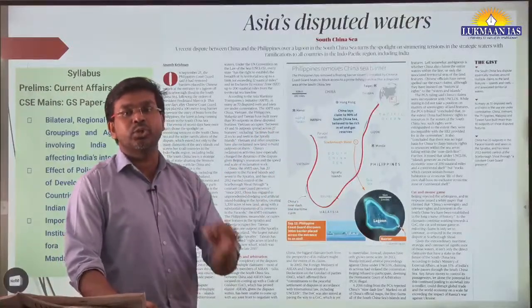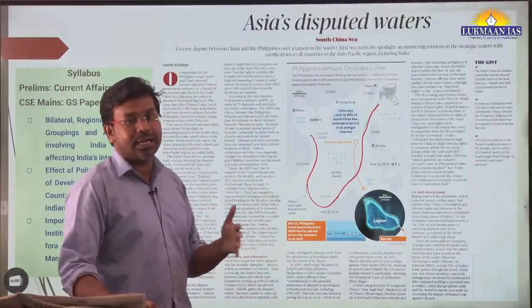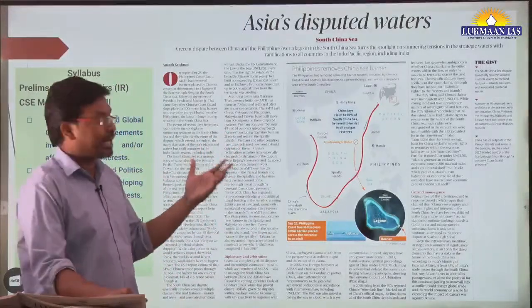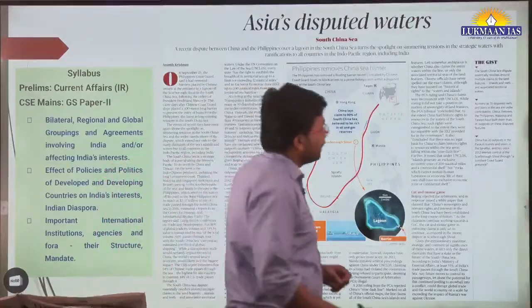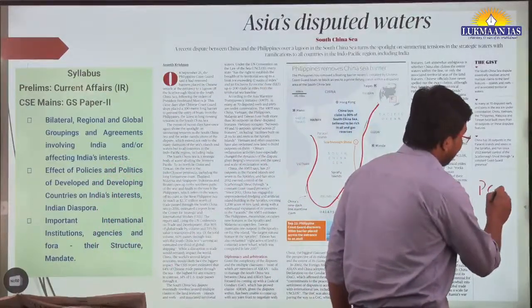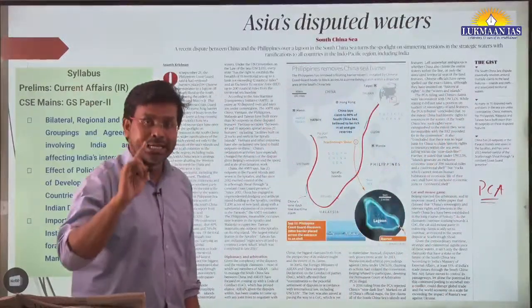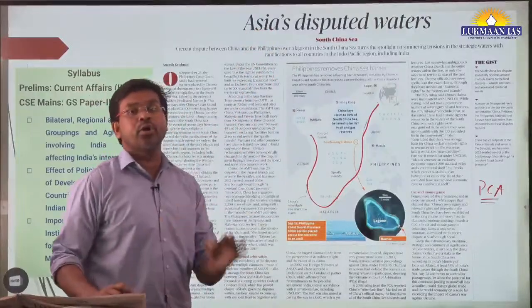China claims its historical rights over the waters and the land beneath the ocean. But in 2016, the Permanent Court of Arbitration gave a judgment against China. They said that the entire region does not belong to China.